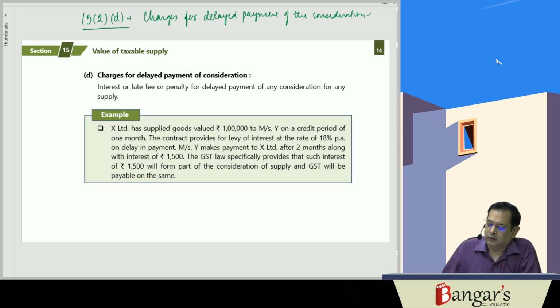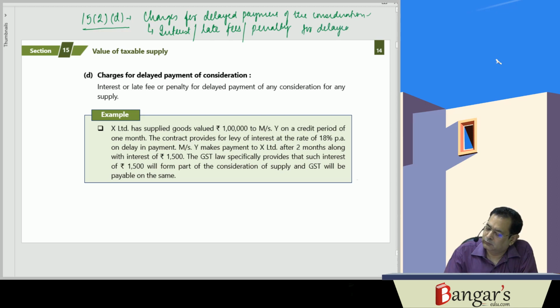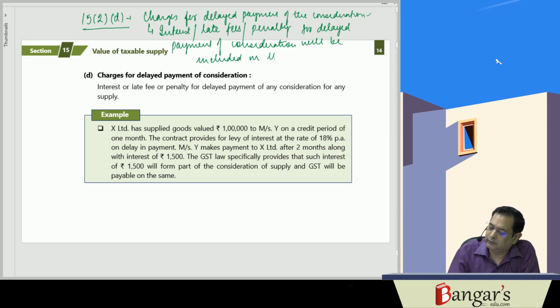So here, whatever charges are there for delayed payment of consideration, that is interest, late fees or penalty for delayed payment of the consideration, the same will be included in the value of the taxable supply.